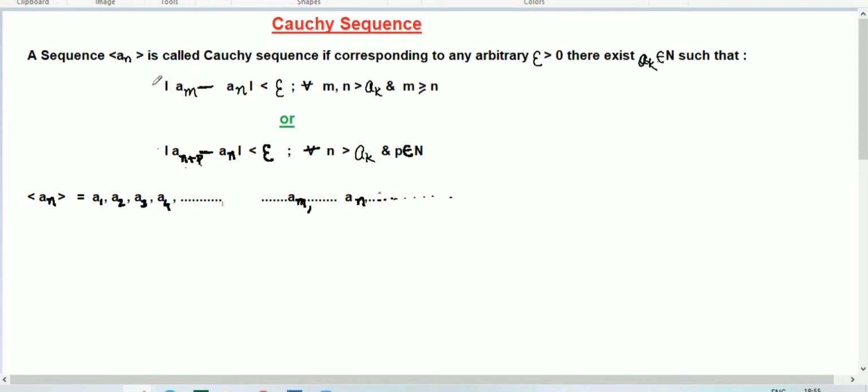We will use this definition to solve Cauchy sequence problems, and sometimes we use this definition to find whether a sequence is Cauchy or not.